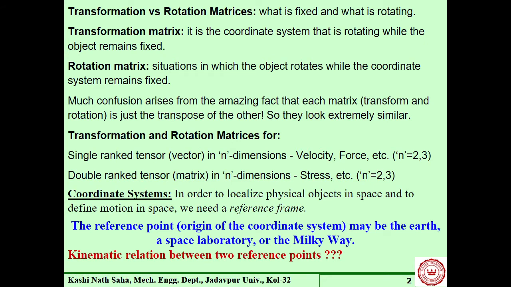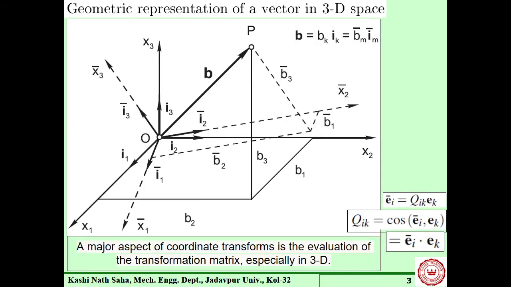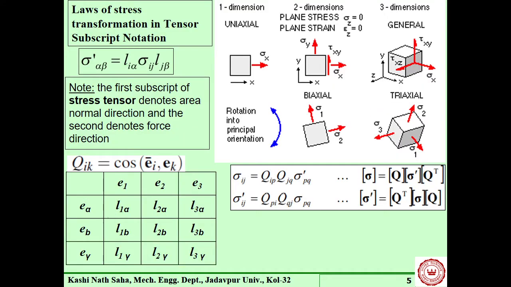Okay. When we say it is transformation of stress, and when we say something is in rotation, what can happen is sometimes, you see this figure, here we have a coordinate axis, x, y, z, right?